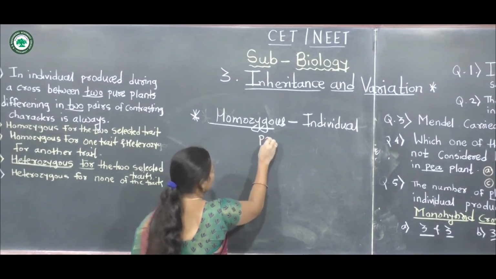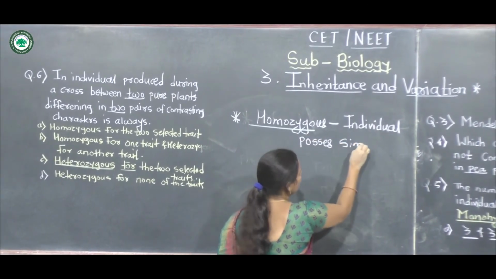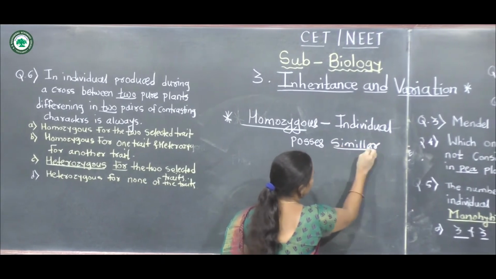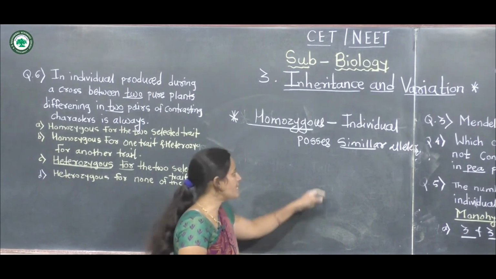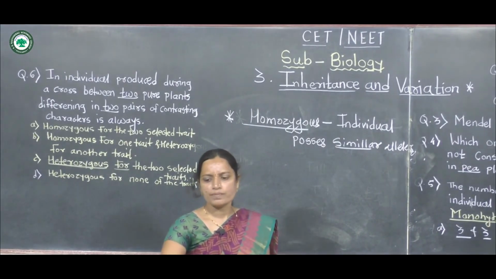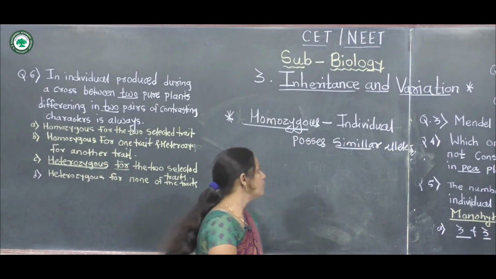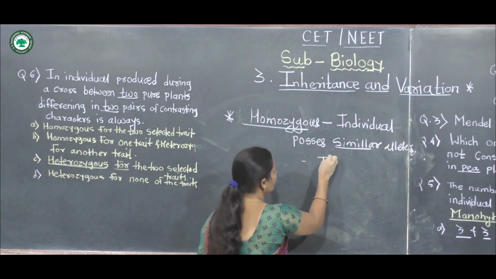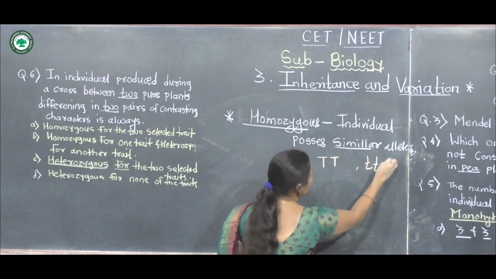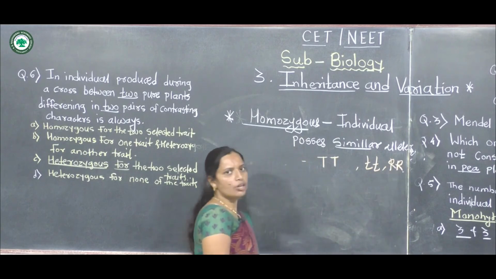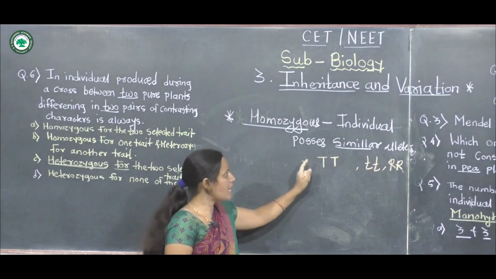For example, similar alleles like capital T capital T, small t small t, capital R capital R. This is a homozygous condition.